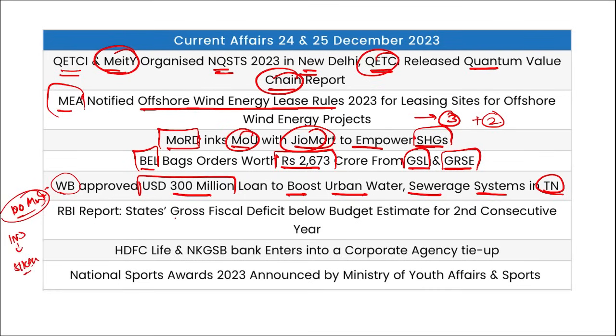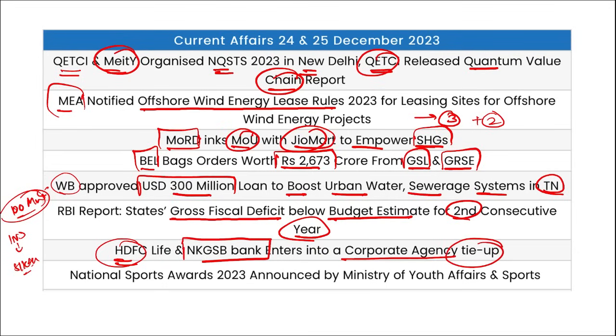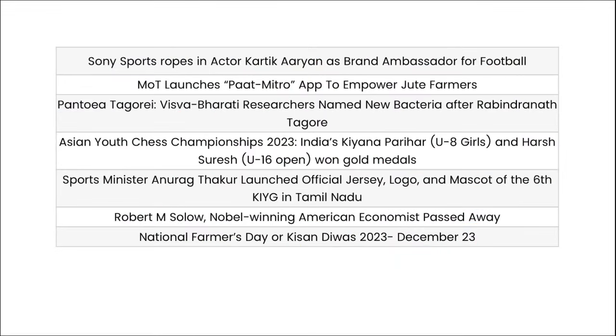Then RBI's report states that states' gross fiscal deficit is below budget estimate for the second consecutive year. Then HDFC Life has partnered with NKGSB Cooperative Bank, and they have entered into a corporate agency tie-up where HDFC Life will be selling their insurance products to the customers of this cooperative bank. Then National Sports Award 2023 was announced by the Ministry of Youth Affairs and Sports, Anurag Singh Thakur. Then Sony Sports Network has roped in Kartik Aaryan as their brand ambassador for the football game.